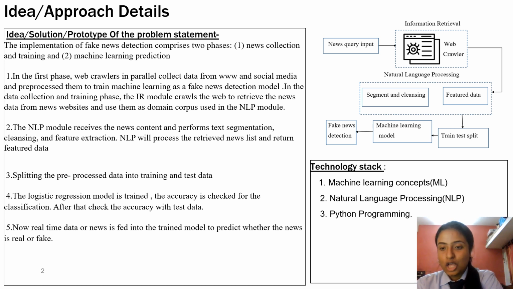So what if we develop a system which would be able to detect whether the article that we are reading is fake or real, and then flag these fake news articles that are spreading wrong information across the internet?